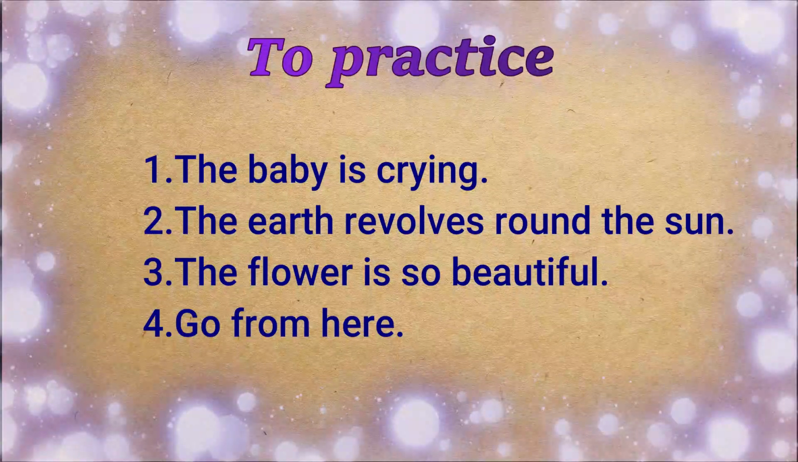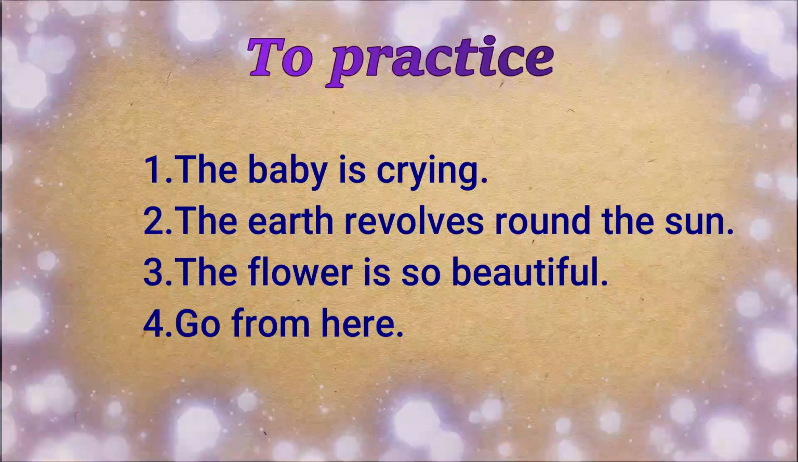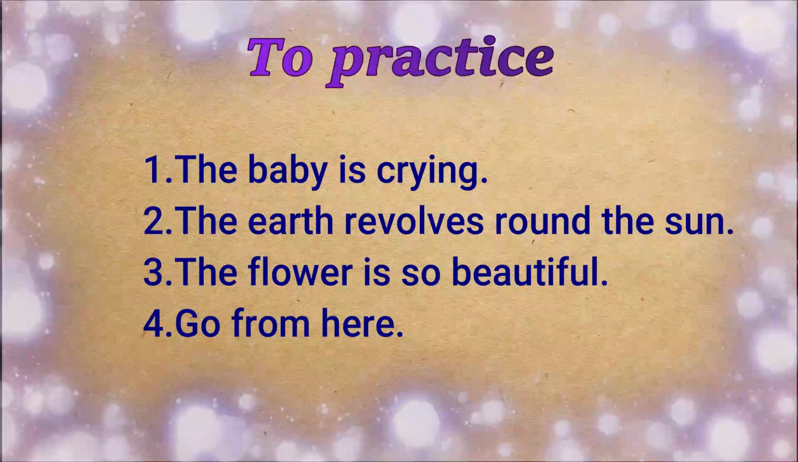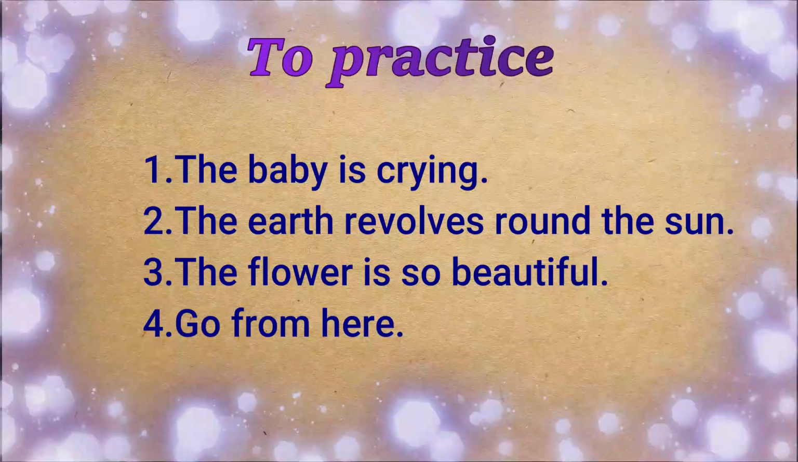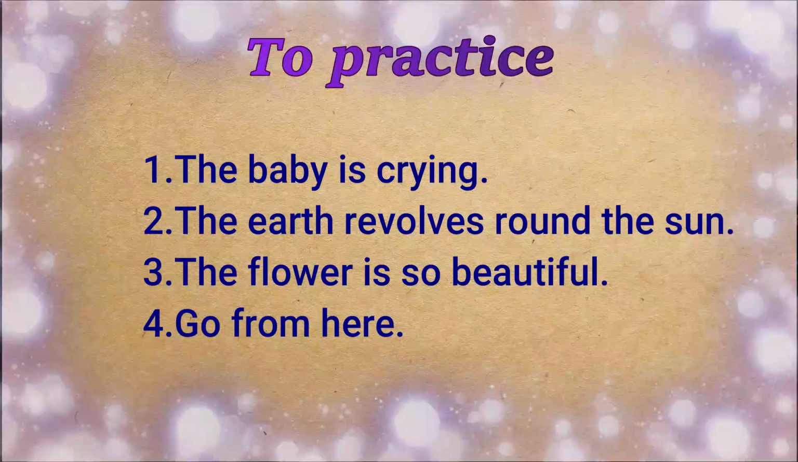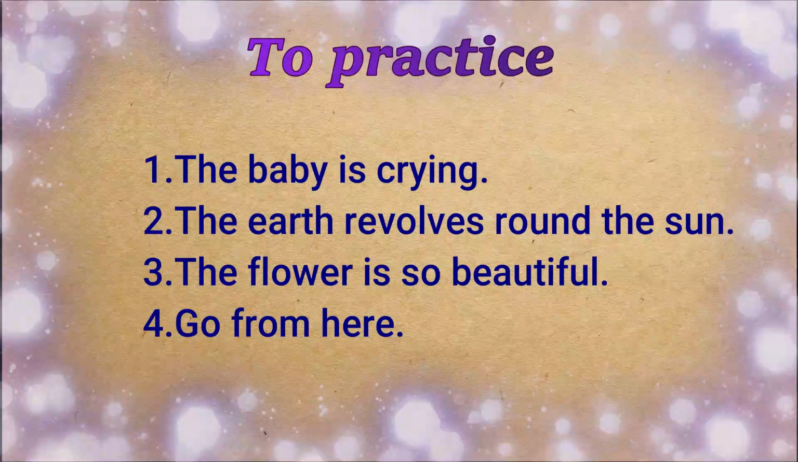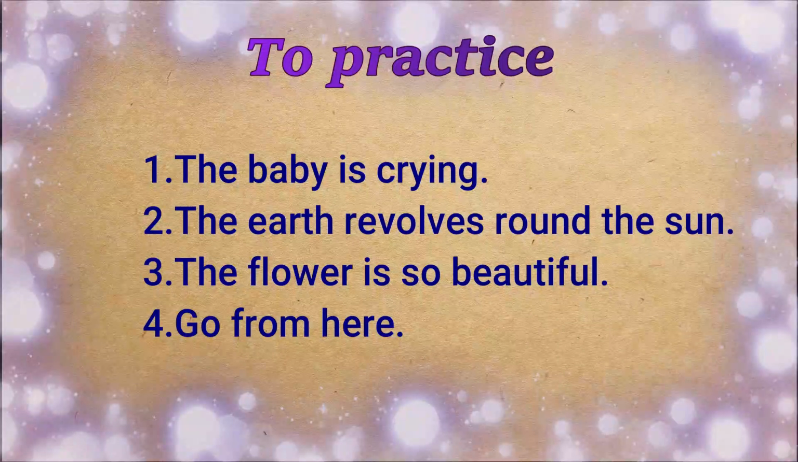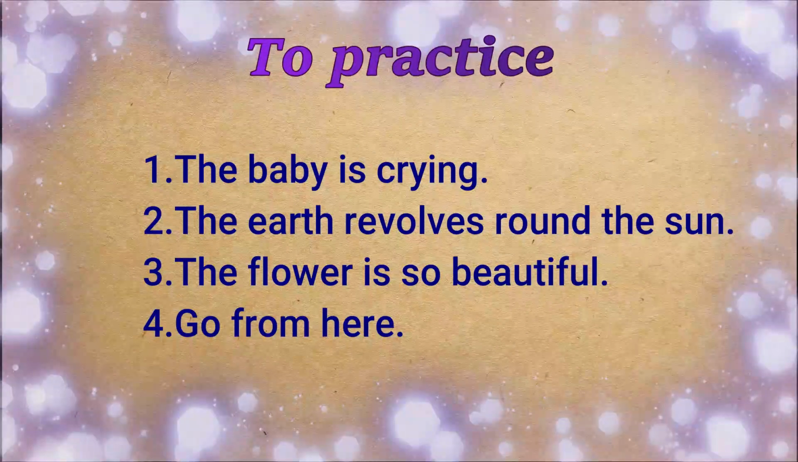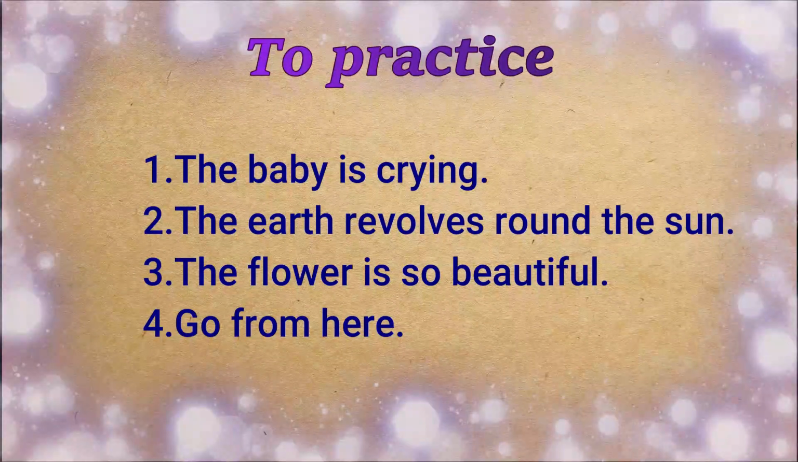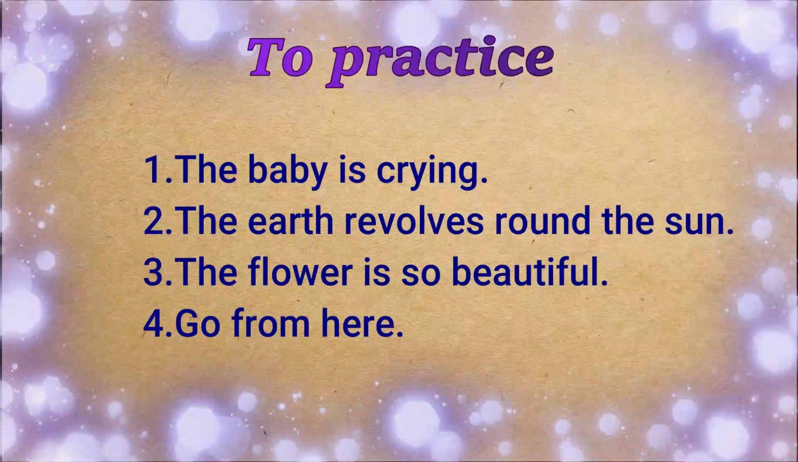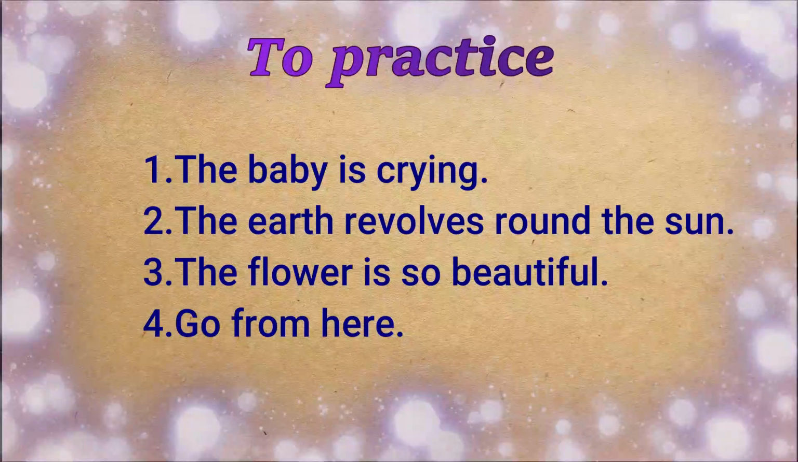The earth revolves around the sun. What revolves around the sun? The earth. The earth is the subject. Revolves, verb. Revolves around the sun. What are we saying about the earth? It revolves around the sun. Revolves around the sun is the predicate.